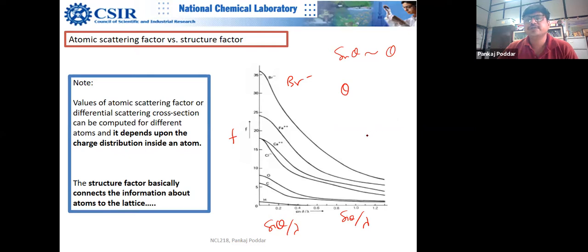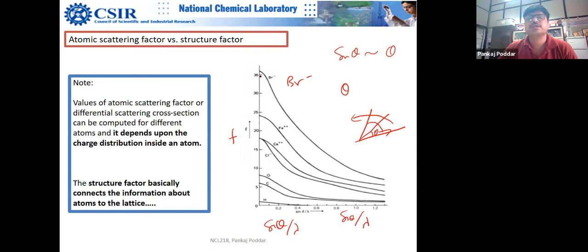When the electron is coming like this and you increase the scattering angle theta, the probability that the electron will get scattered becomes less and less. It is dropping.